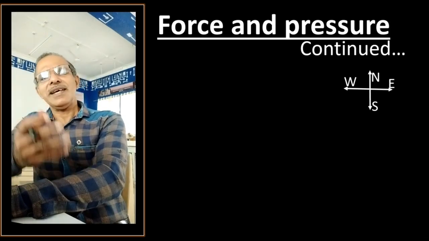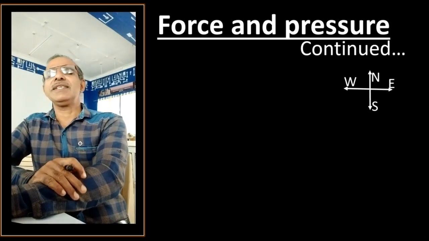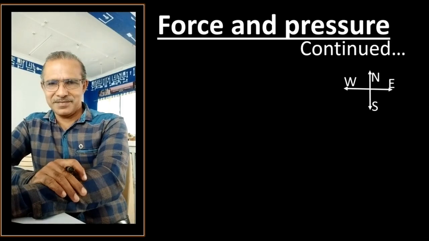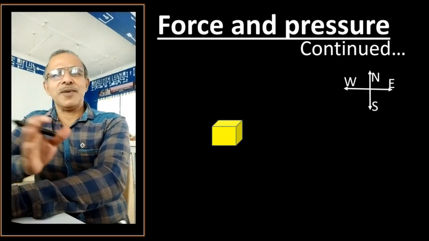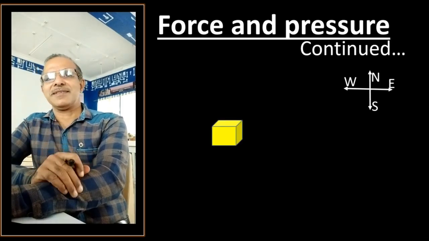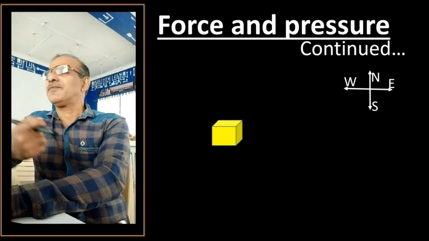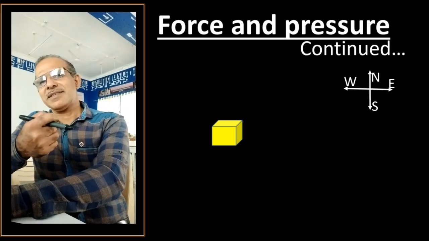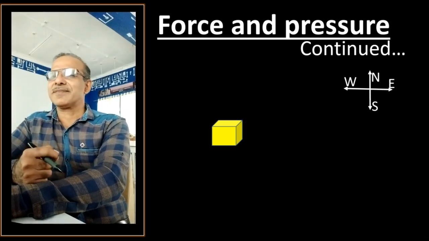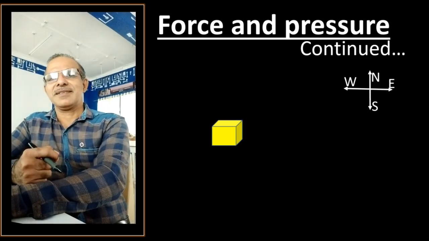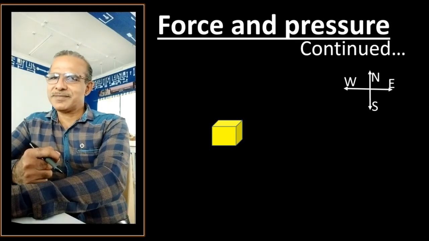Let us consider an object which is at rest, right? And now imagine that we have tied a thin thread to that object.